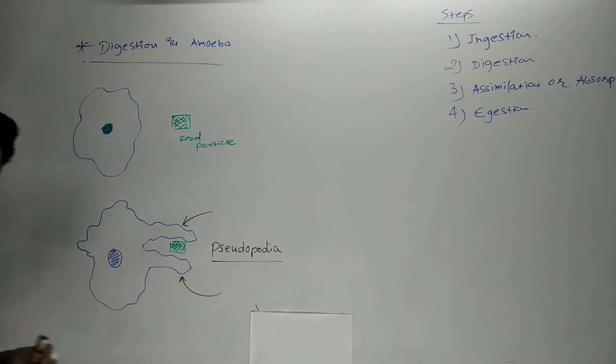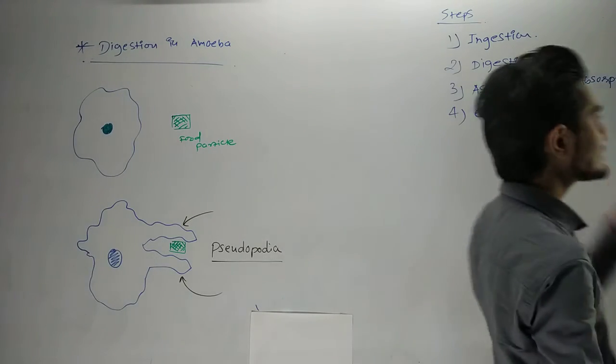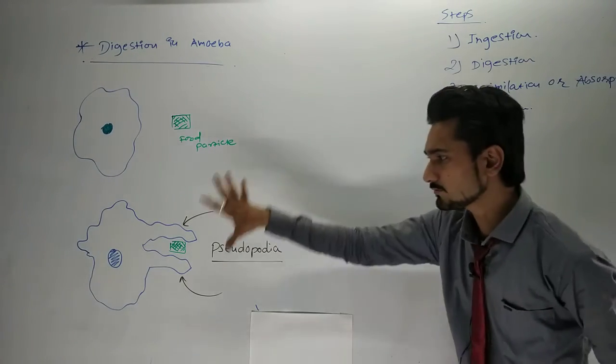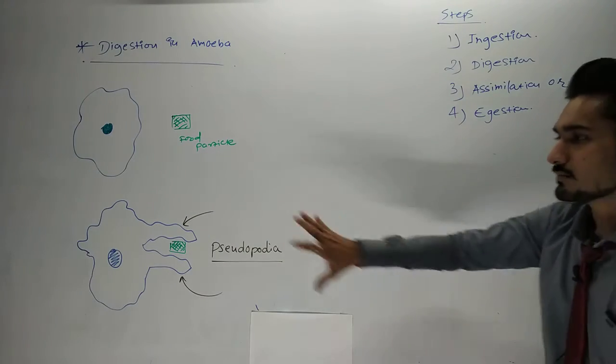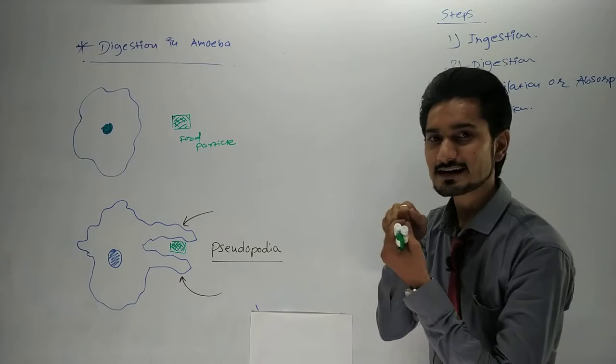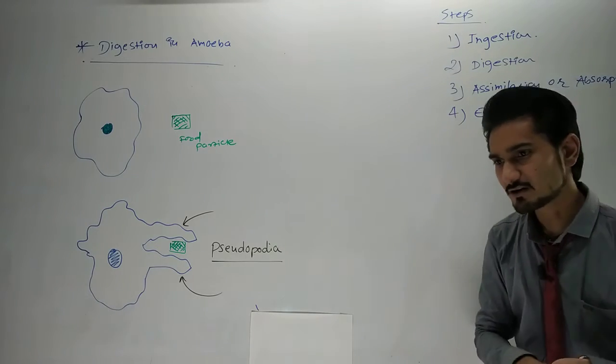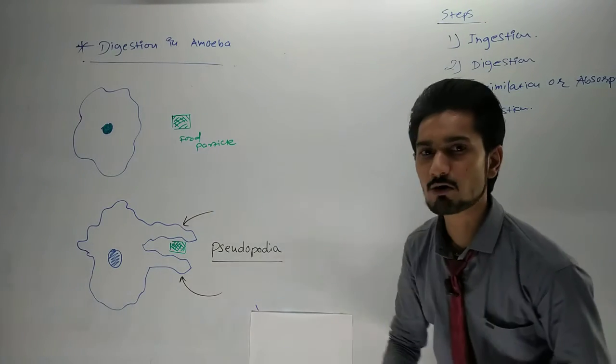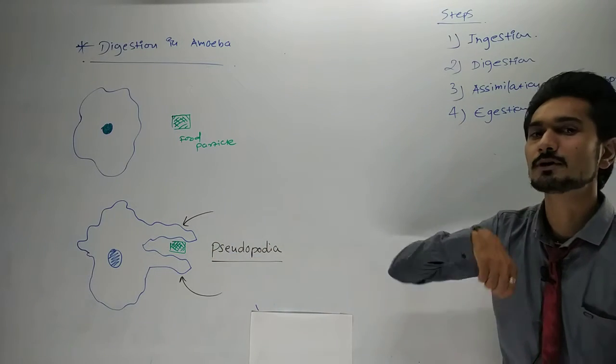So in the first step, the ingestion process, the amoeba creates the artificial hand and takes the food inside its body. The artificial, projected, finger-like structure is called the pseudopodia.